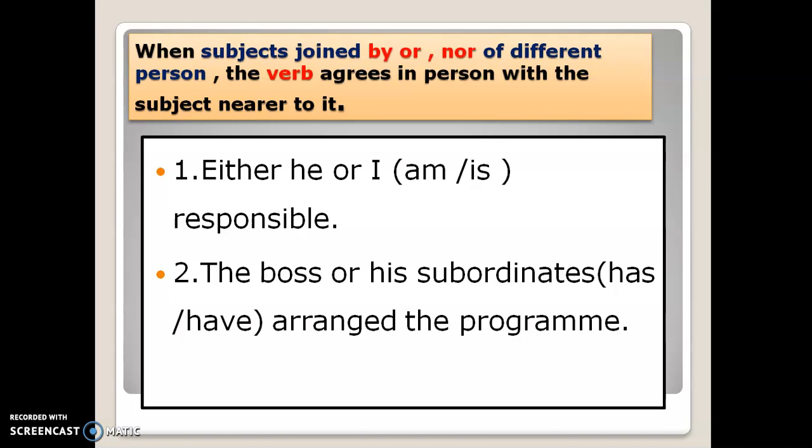Next, the boss or his subordinates. First one, the boss is singular, his subordinates plural. So the subject close to the verb is subordinates. So the verb must agree with the second subject. So which one? Has or have? Definitely have. So have is the correct one. So the boss or his subordinates have arranged the program.